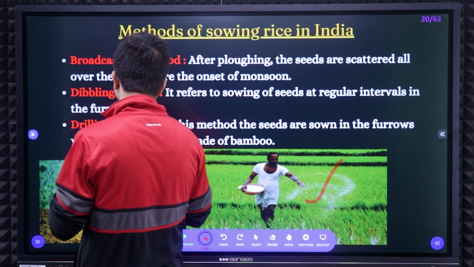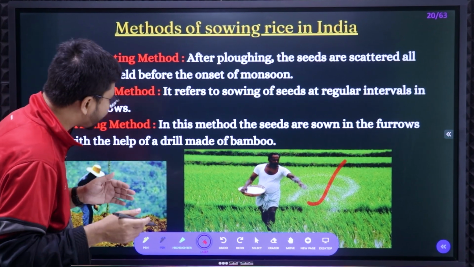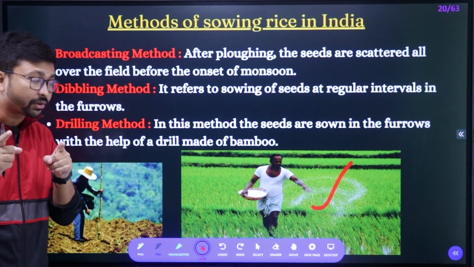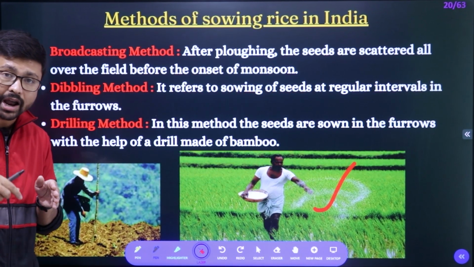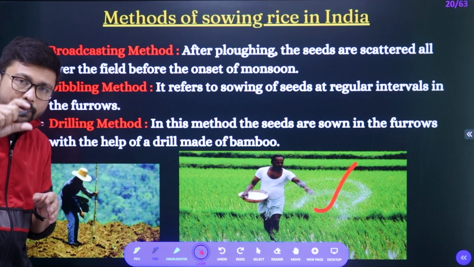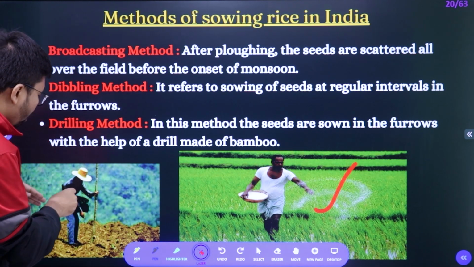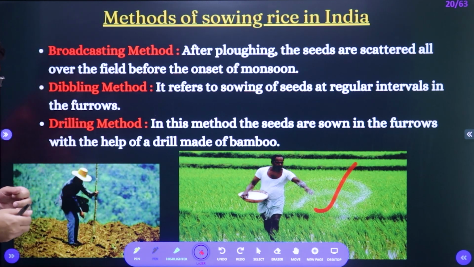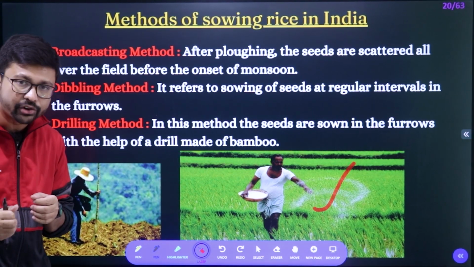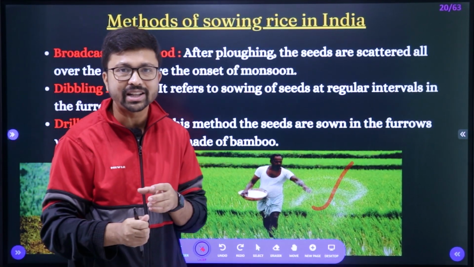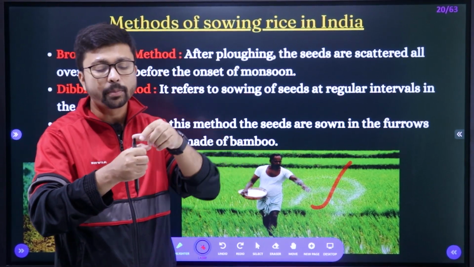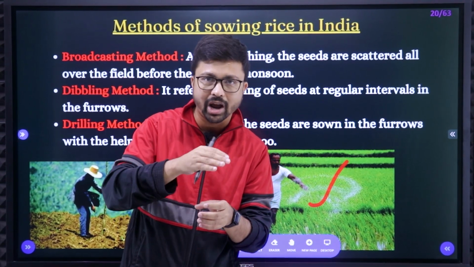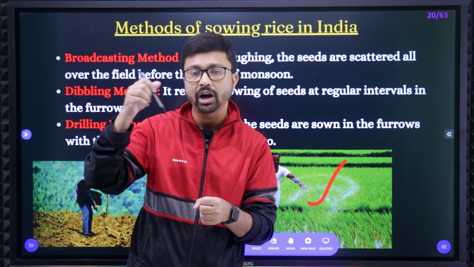So to counter those things, another method of rice cultivation is there, that is called drilling method. Here it will be the same as the dibbling method, but remember here the seeds will be put a few centimeters below the surface of the agricultural land. It can be done through an instrument or equipment. Here you can see the bamboo can be used. The bamboo or a hollow pipe will be drilled inside, and at the top of the pipe we will put the seeds, below the soil layer, and then we will take out the bamboo or the hollow pipe.